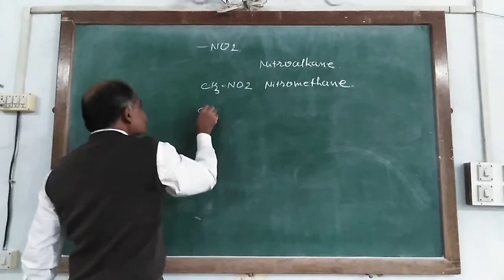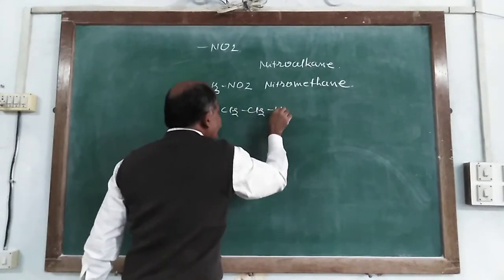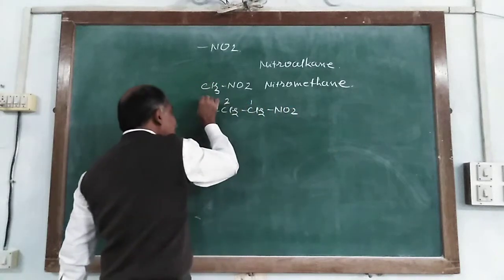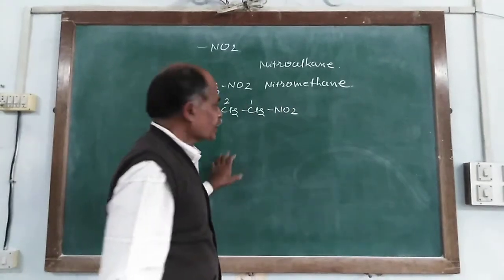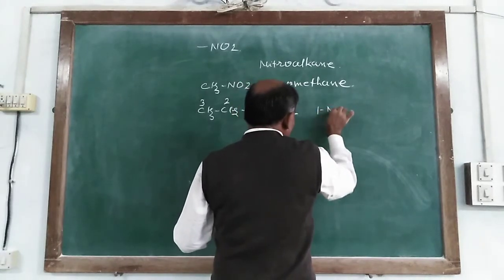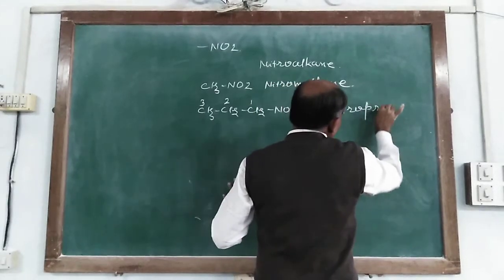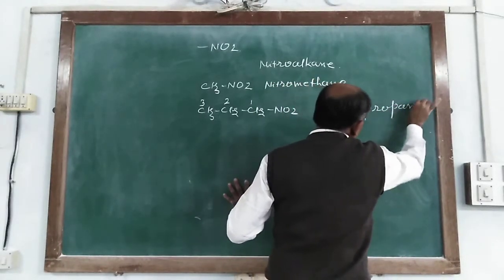Similarly, CH3CH2CH2NO2. At that time numbering is necessary, so it is 1-nitropropane.